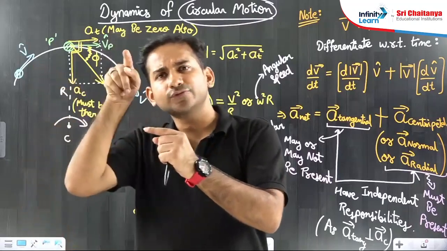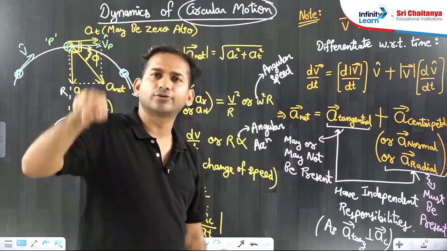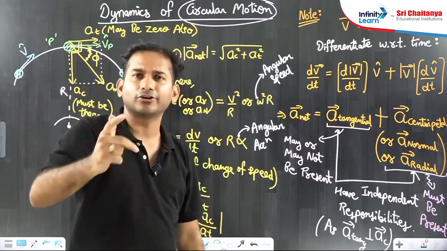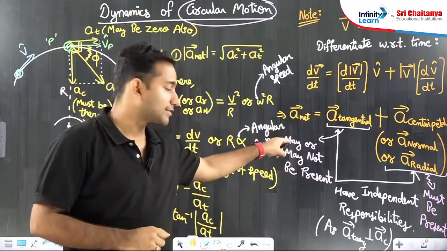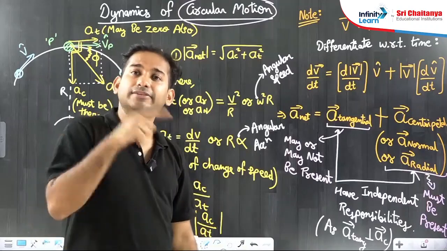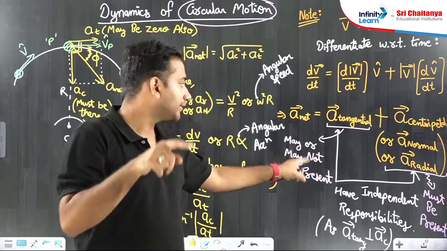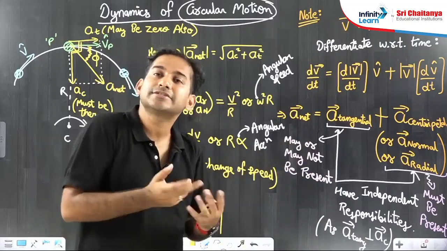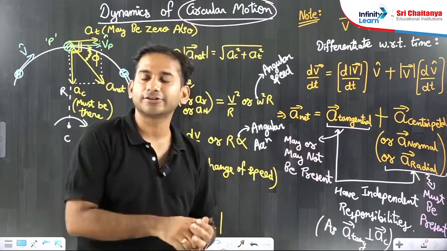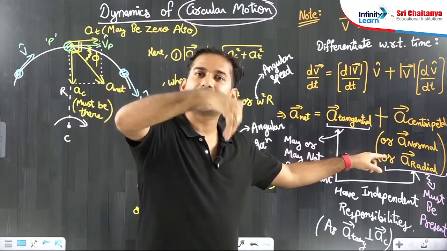Now, if a particle is moving in a circular path, its speed of rotation, the magnitude of velocity, may or may not change. So tangential acceleration may or may not be present. Tangential acceleration will be there if the speed is changing. If the speed of rotation is constant, then tangential acceleration is zero. It has no responsibility. And centripetal acceleration's responsibility is to change the direction of velocity.